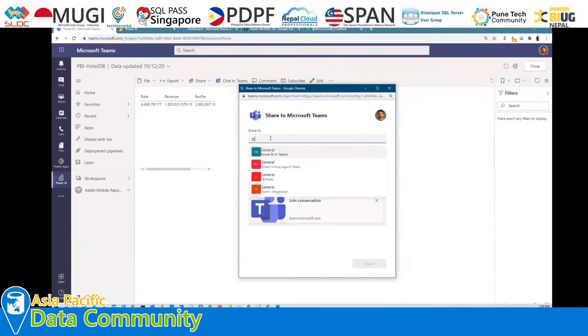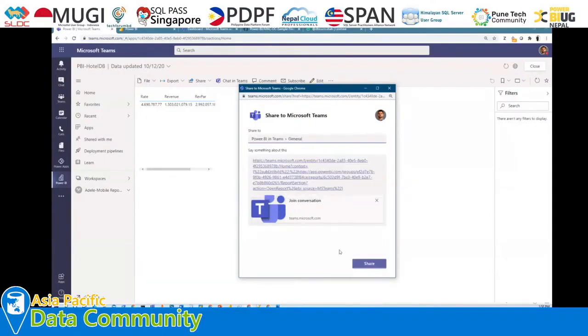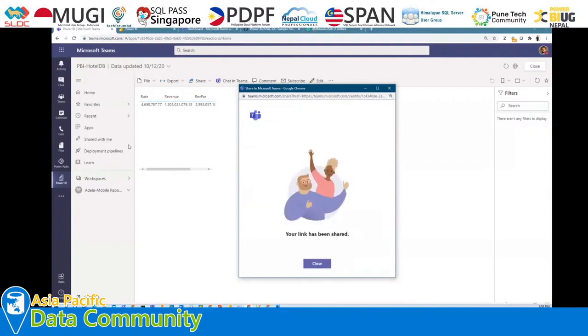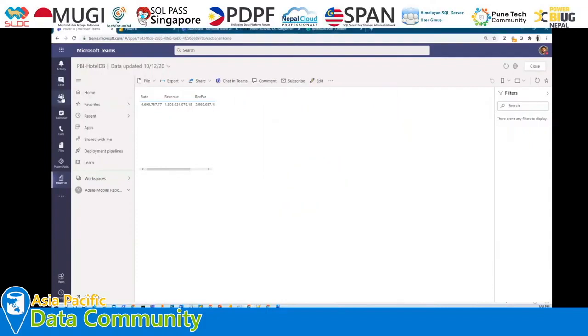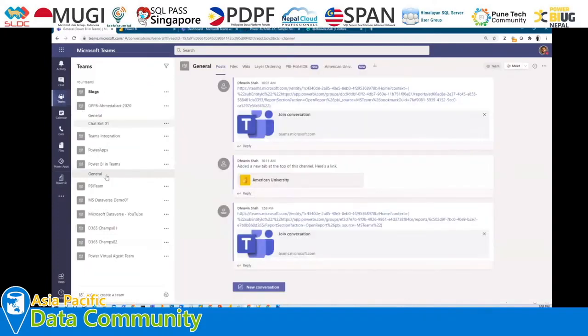So let's say here I'm searching for Power BI in Teams, and we just need to click on share. This will simply share the link for the report, and it will put a message into the Teams channel. So this is the team that we have selected, and as you can see, this is the link for the report that has been shared.